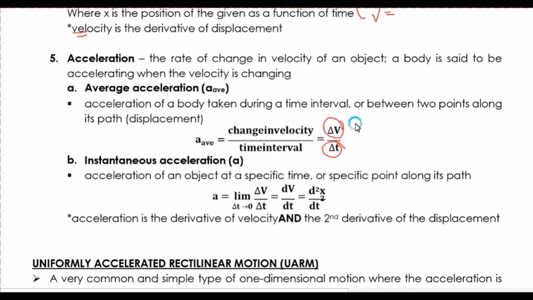Okay? So for example, that will be final velocity minus initial velocity divided by your change in time. So that is your average acceleration. How about instantaneous acceleration? Same man. Sa aton nga instantaneous nga velocity, we are referring here to the acceleration at a specific nga time.